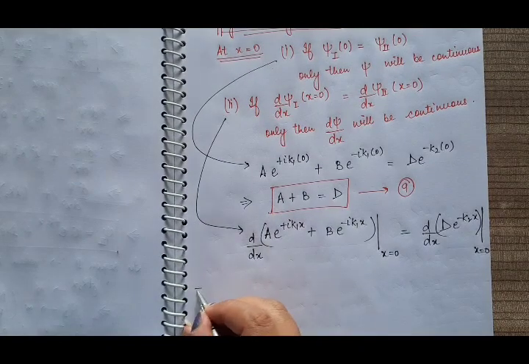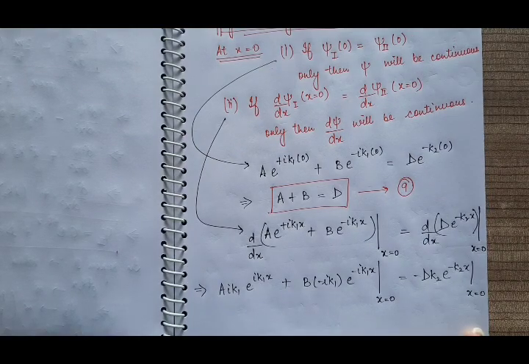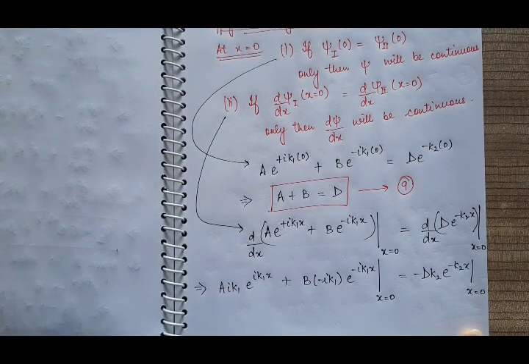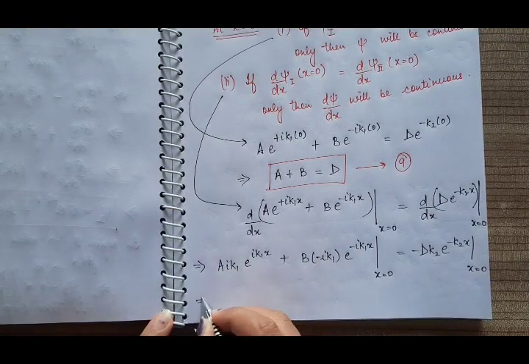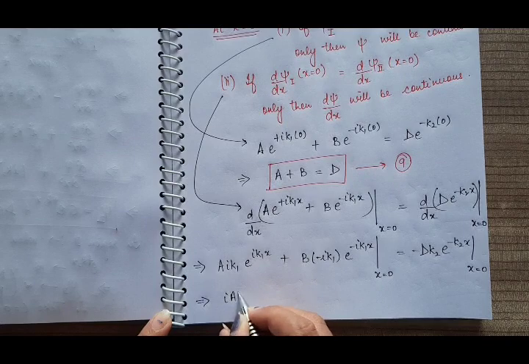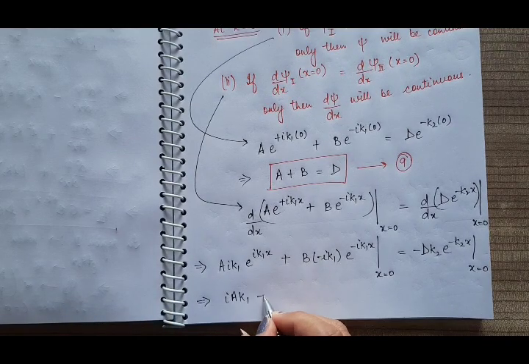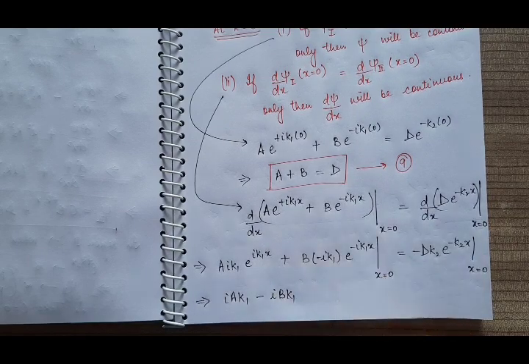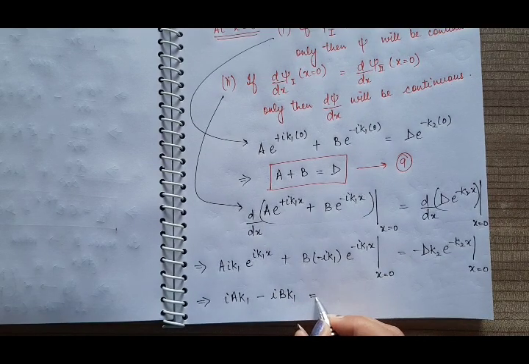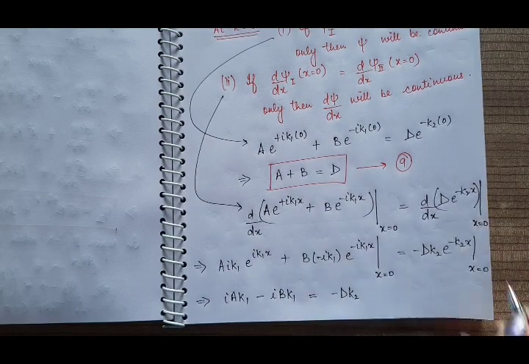So calculate it. So this will be the derivative. Now put x is equal to 0 on both sides. We have iota a k1 e raised to power 0 will be 1 minus iota b k1 e raised to power 0 will be 1. It is equal to minus d k2 e raised to power 0 will be 1.